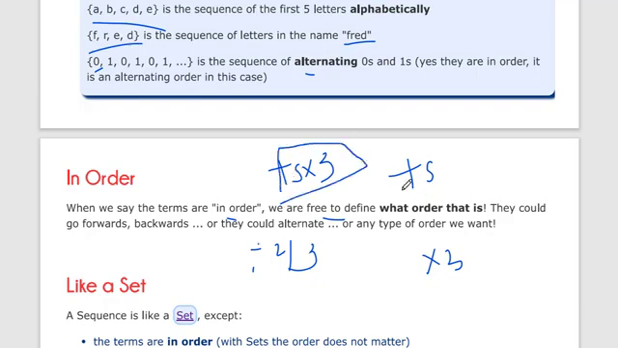Like if you use plus 5 in every term, then all the terms are plus 5 of the previous term. So you are free to define what order that is. It could go forward or backward, or they could alternate also, like this 0 1 0 1. This is also an order and also an infinite sequence.